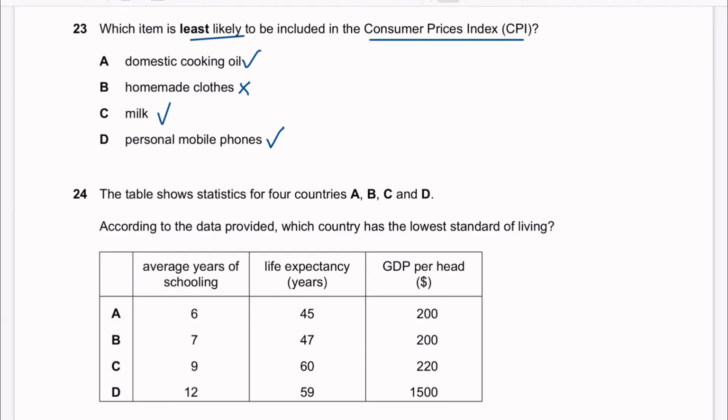Actually, the answer is because it is considered part of the informal economy. And what is the informal economy? It is usually not formally registered, so it is hard for the government to measure how many goods are actually being consumed or produced. So it cannot be included in the CPI. Another example of informal economy is the hawker center.